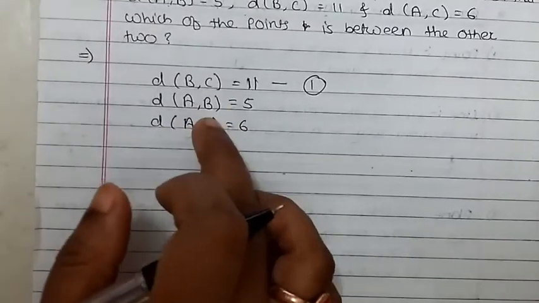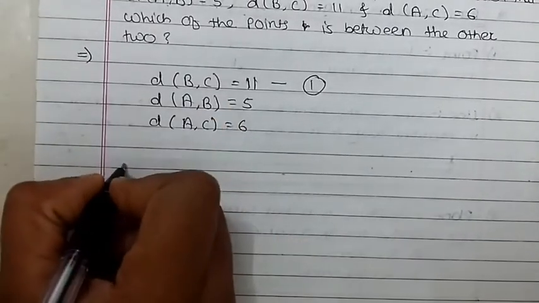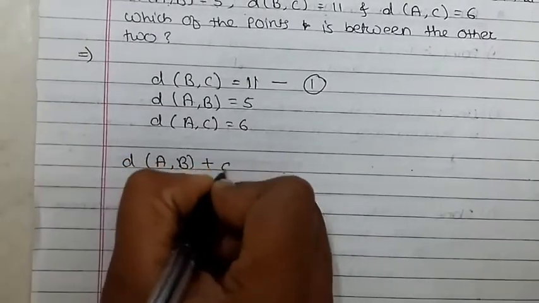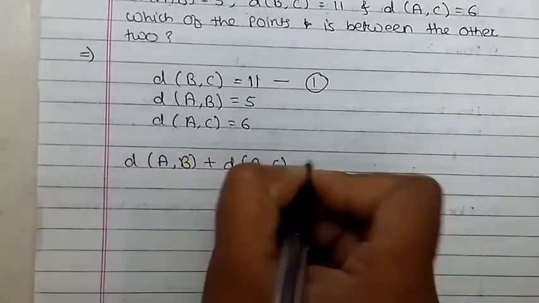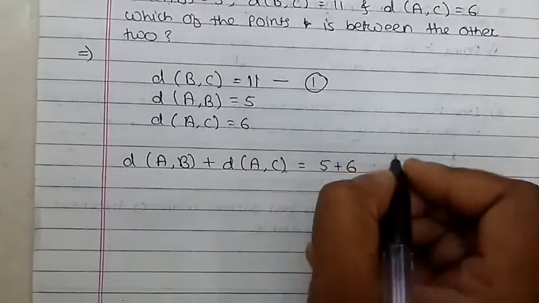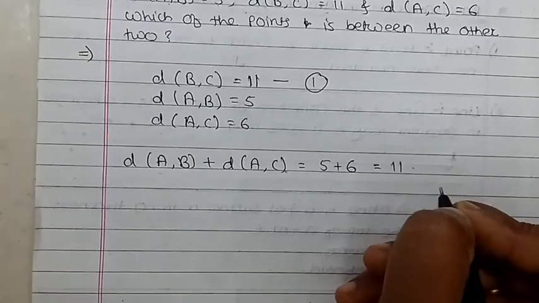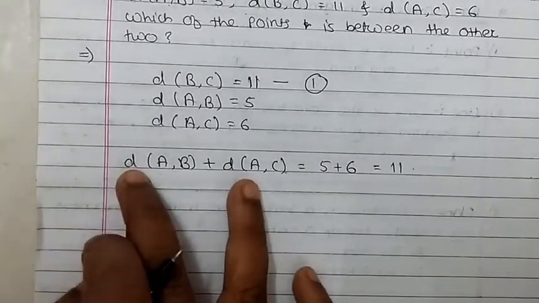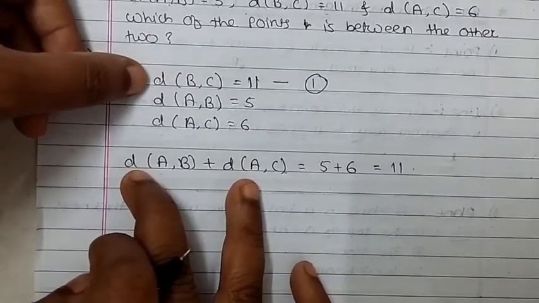When we add these two distances, distance between A, B plus distance between A, C is 5 plus 6, that means 11.